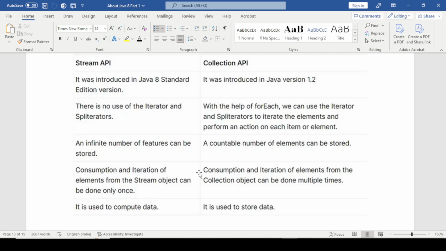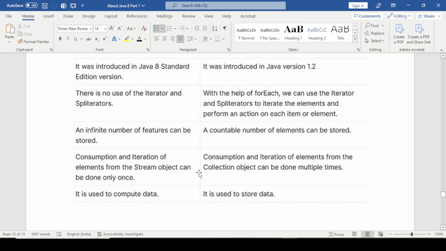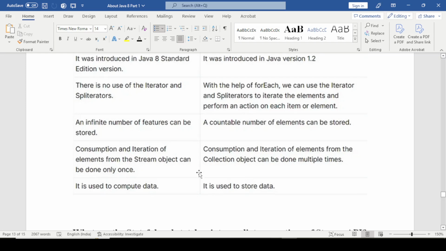With the help of forEach we can use the iterator and spliterator to iterate the elements and perform an action on each item or element. An infinite number of elements can be stored in a stream, whereas a countable number of elements can be stored in a collection. Consumption and iteration of elements from a stream object can be done only once. Consumption and iteration of elements from a collection object can be done multiple times. Stream is used to compute data. Collection is used to store data.